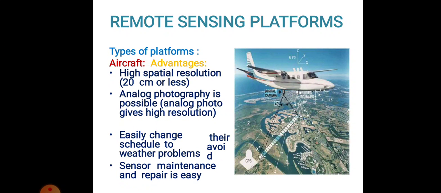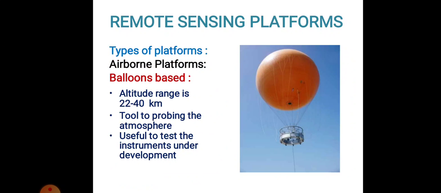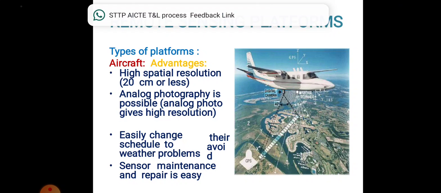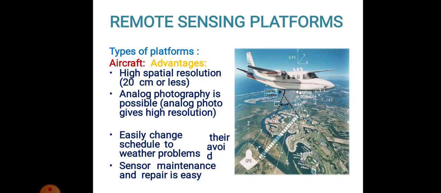Next we are moving towards the advantages of aircraft platforms, where we get high spatial resolution images, that is 20 centimeters or less. Then analog photography is quite available with this platform, which gives high resolution images.